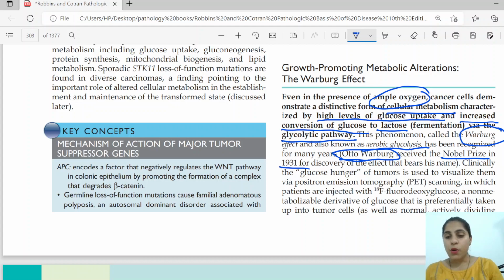So why is it important? Firstly, it is used for detection of malignancy when we are using the PET scan. What is the basis of PET scan? It detects the places that are consuming a high amount of glucose, and to find that out we are using F-fluorodeoxyglucose. It is a non-metabolized derivative of glucose, so that we can detect a malignancy. So tumor cells are using more glucose as compared to the normal cell.